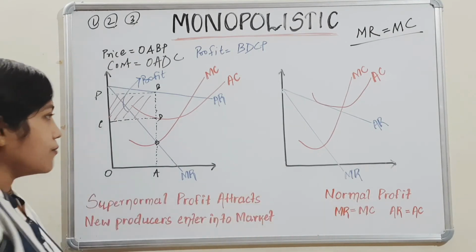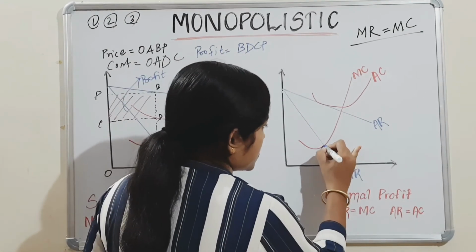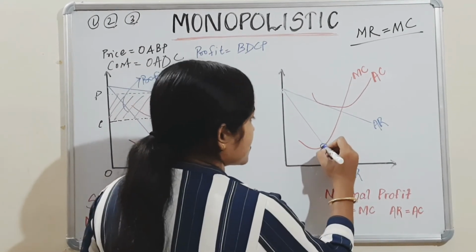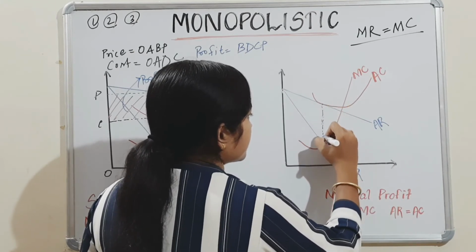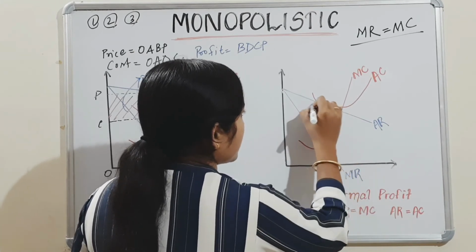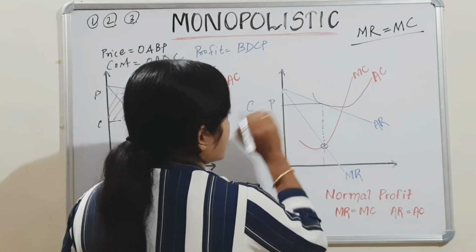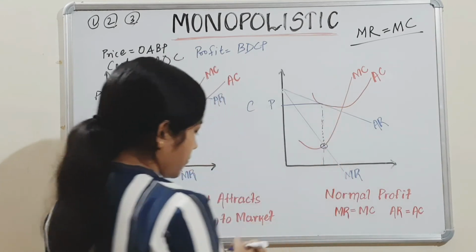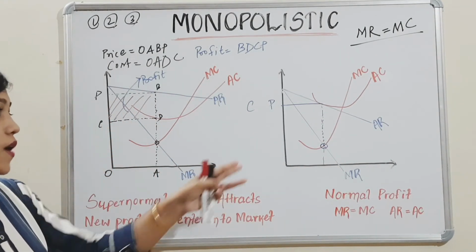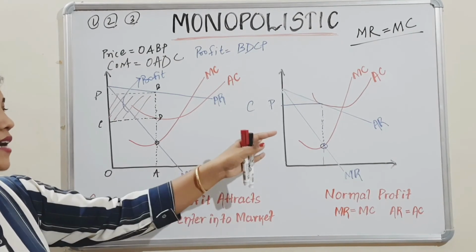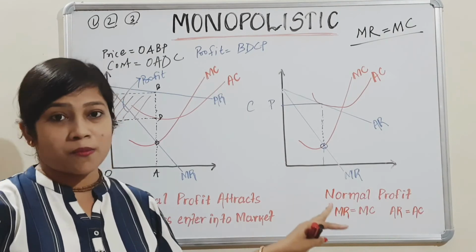Clear? See what happens here. Again MR is equal to MC. This point we will extend up to AR. So this is our price and this is also our cost, because this is the point where AC and AR are equal. So at this point, this is our cost and this is our price. That is called normal profit.